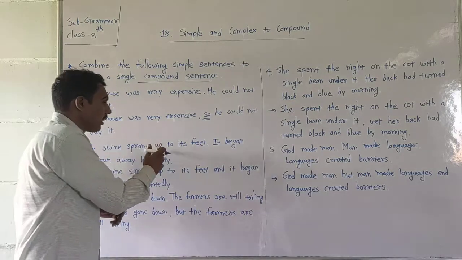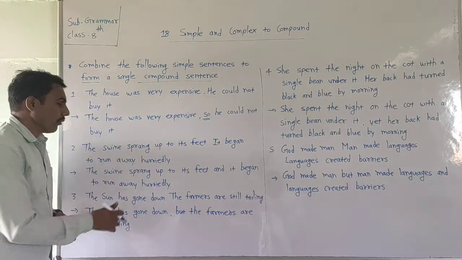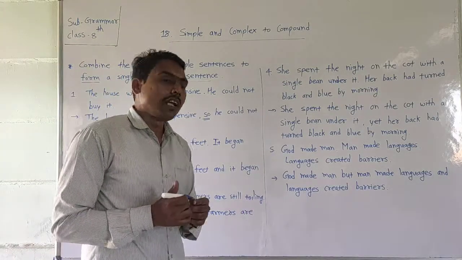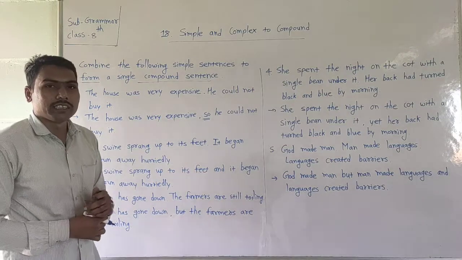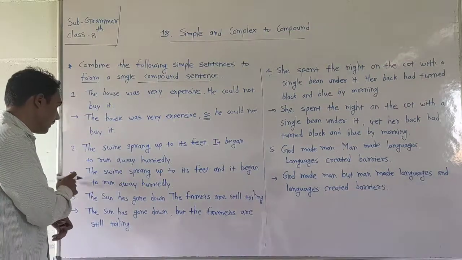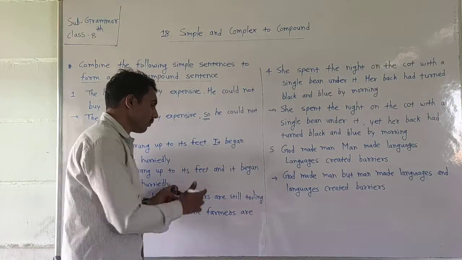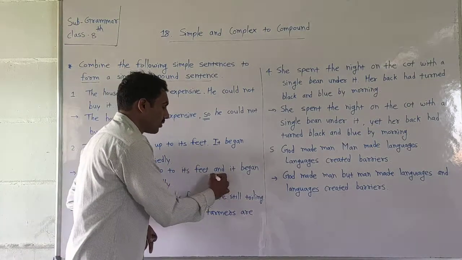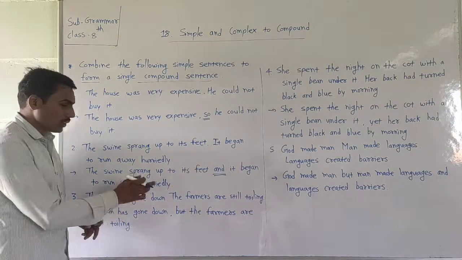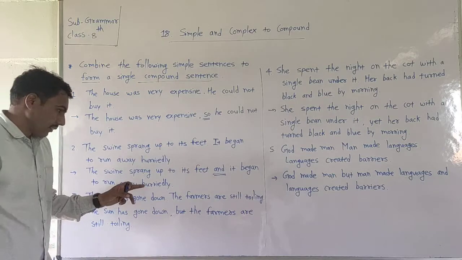Now the second one. The swine sprang up to its feet. It began to run away hurriedly. In this sentence we also want to use coordinating conjunctions. With the help of coordinating conjunctions, we can make two simple sentences into one compound. The first one is: The swine sprang up to its feet, and it began to run away hurriedly. In this way we can convert the simple sentences into a compound sentence.